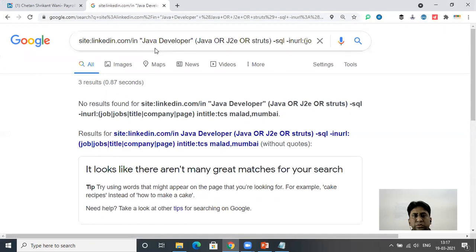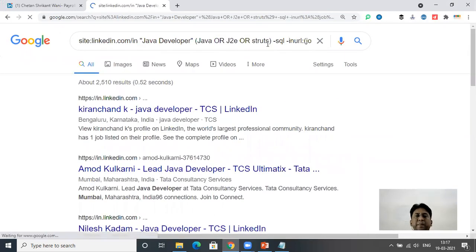Okay, let me correct the string. We have restricted to Malad, so we'll write here Mumbai. So we'll get a wide search. See, now we have removed that restriction of Malad. Now it's a wide search, people working in TCS.